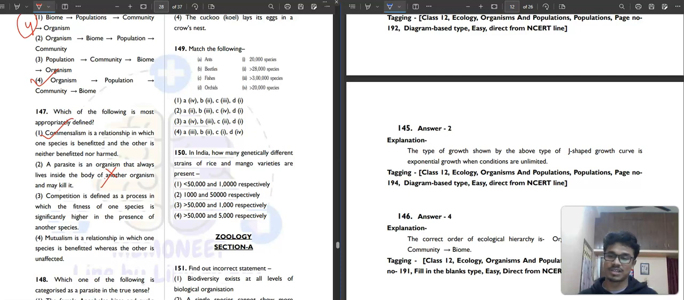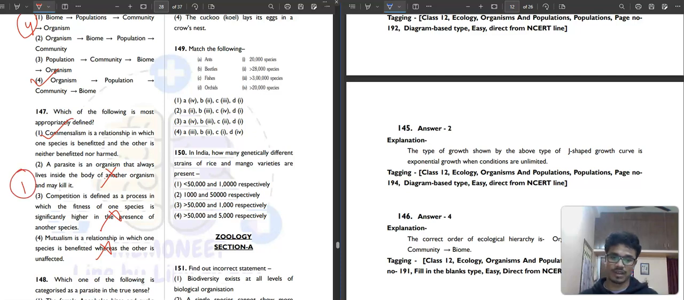Then competition is defined as a process in which the fitness of one species is significantly higher in the presence of another, but that is not right, it becomes lower. Mutualism is a relationship in which one species is benefited while the other is also benefited. That's why it's called mutualism. So both are benefited. So the first option is our correct answer.